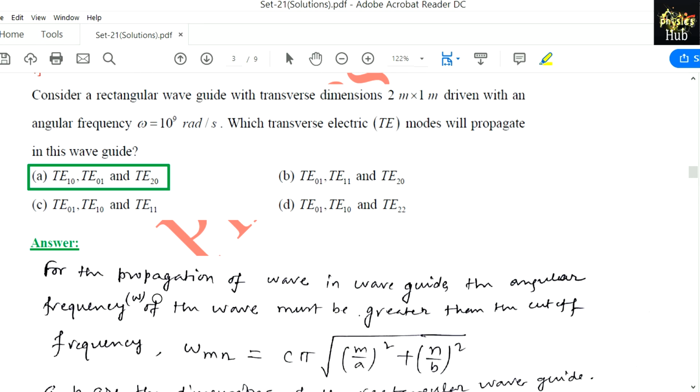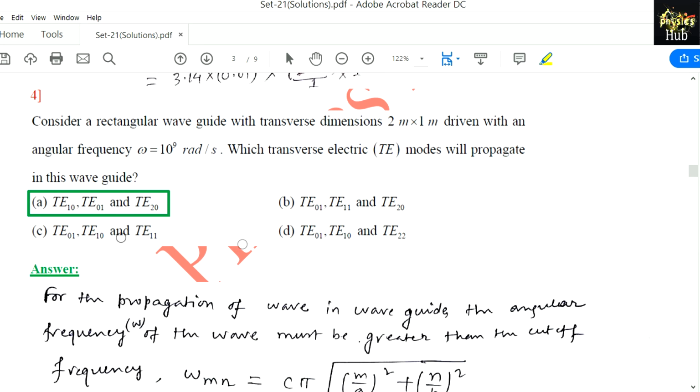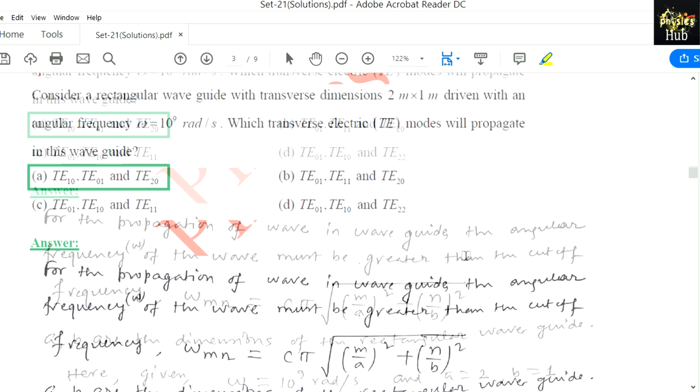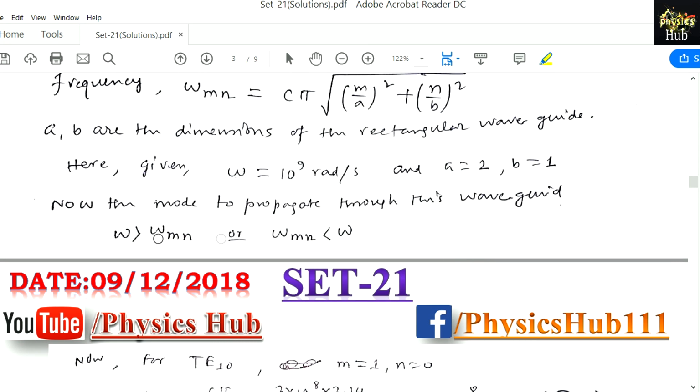Now here it is given that the angular frequency omega equals 10 to the power 9 rad per second. So it must be greater than this cutoff frequency, and for these modes, if we find that the cutoff frequency corresponding to these modes is less than this, then the wave can propagate, then those particular modes can propagate through this waveguide. Okay, now the modes that can propagate through this waveguide, whatever I told, are written here. I made a spelling mistake here.